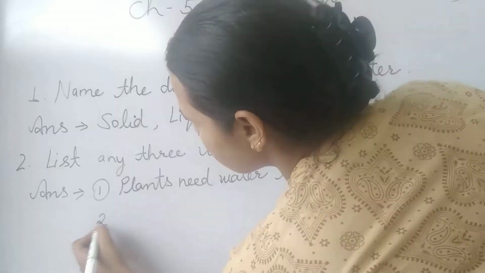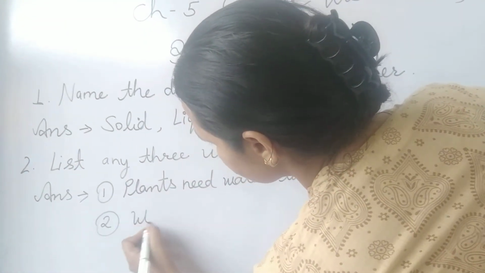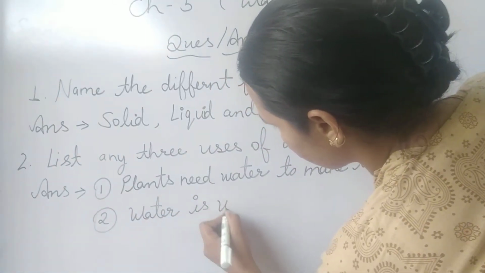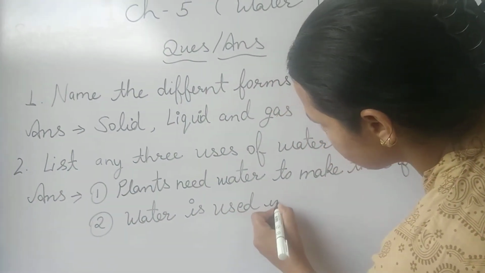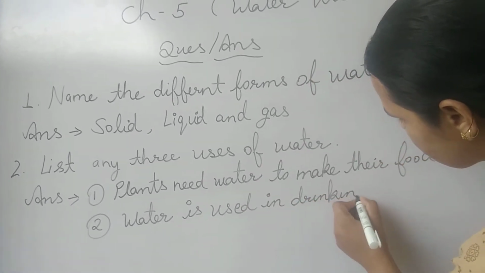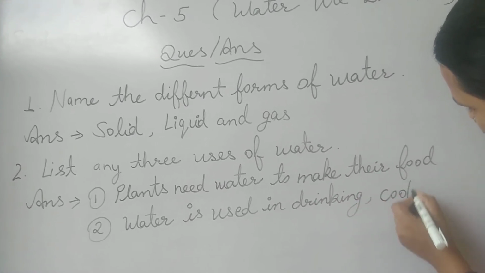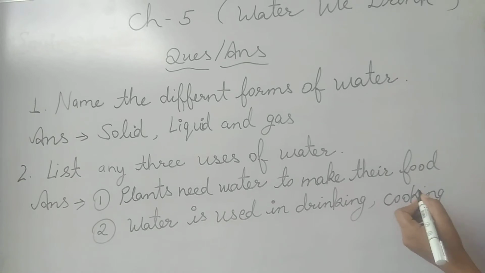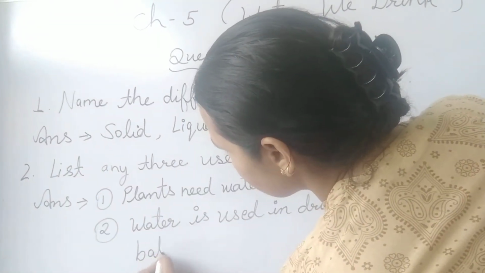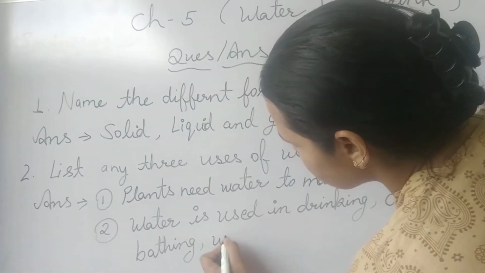Second point is, water is used in drinking, cooking, bathing, washing clothes.